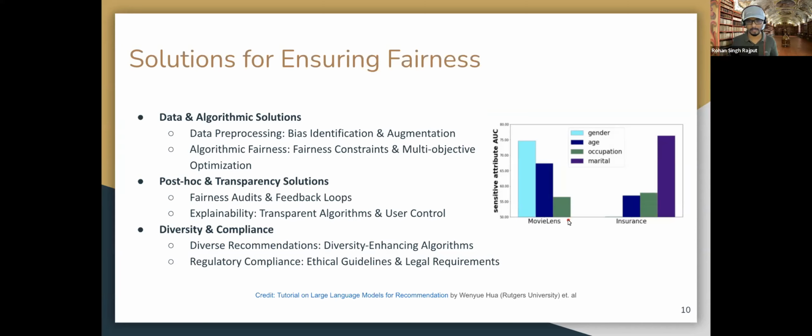One example we see in recommendation systems is when we use data like the MovieLens data or insurance data. These have very sensitive attributes, and we can see the distribution of the sensitive attributes in those datasets. In the MovieLens dataset, we have gender, age, and occupation available. And in the insurance dataset, the marital status, occupation, and gender are all available. And sometimes these attributes have more impact on the decision making of the system.